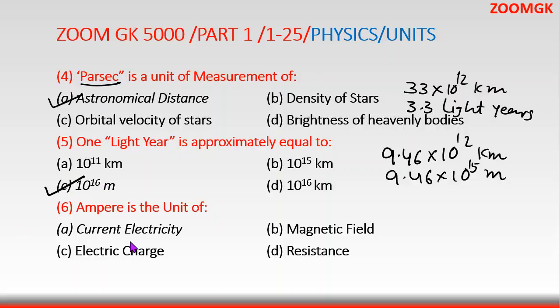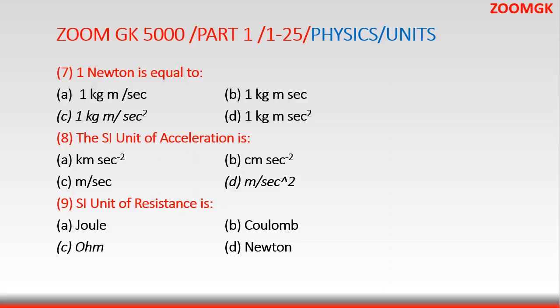Now coming to the 6 questions, ampere is the unit of current electricity. We know that electricity is measured in ampere. Now coming to the next question, Newton. 1 Newton is equal to, we know that from the unit of force or definition, force is equal to mass into acceleration, and 1 Newton force will be equal to 1 kilogram of mass moving with an acceleration of 1 meter per second square.